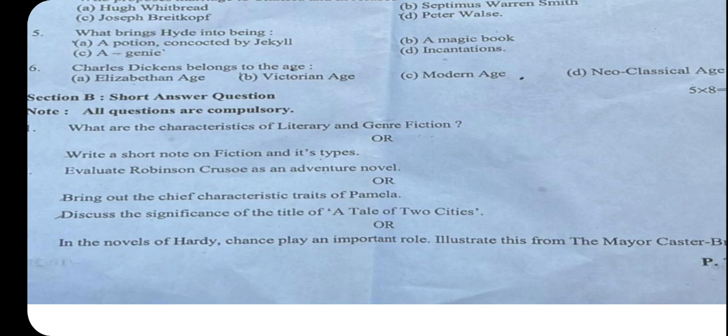And summary is the answer to every kind of question. So don't worry, you just have to write the summary. My suggestion for the literature paper is to remember summaries and characters properly and do a lot of practice, right?